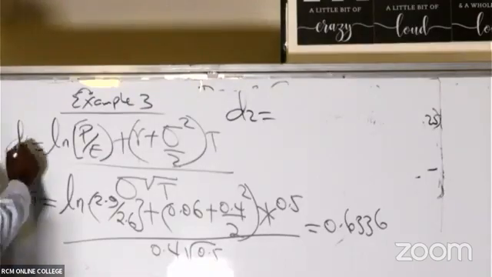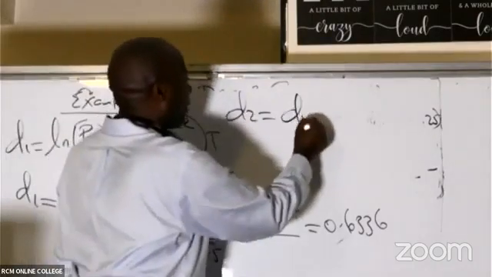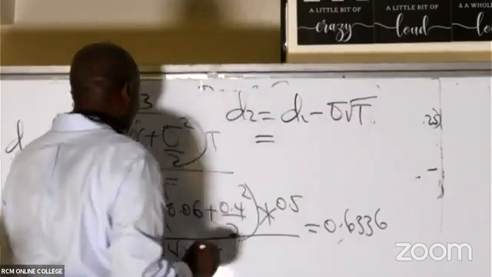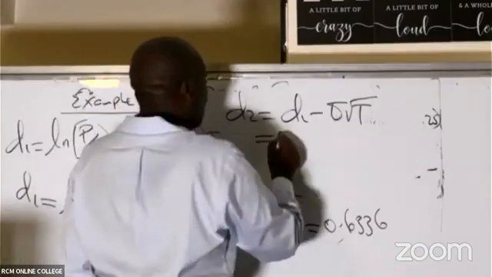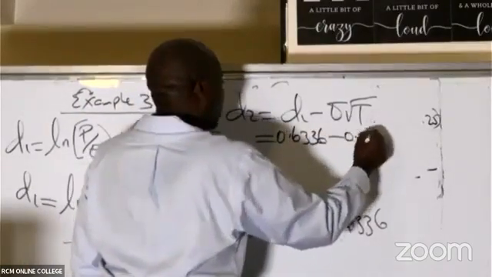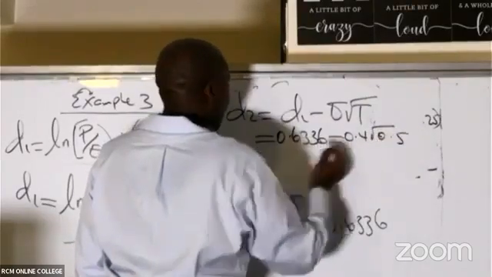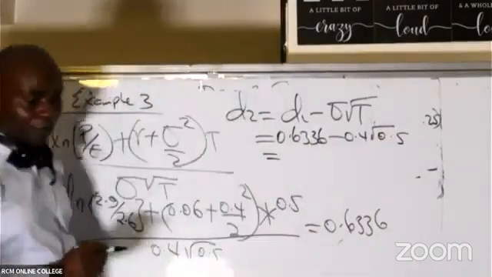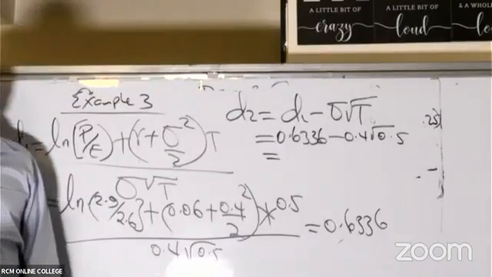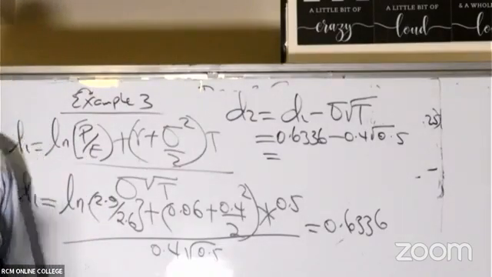To get D2, this is the formula: D1 minus standard deviation root T. So we have D1, which is 0.636. The standard deviation is 0.4, and the square root of time is 0.5, which will end up giving us what figure? According to Lorraine, we are getting 0.3508 or 09. It doesn't matter.